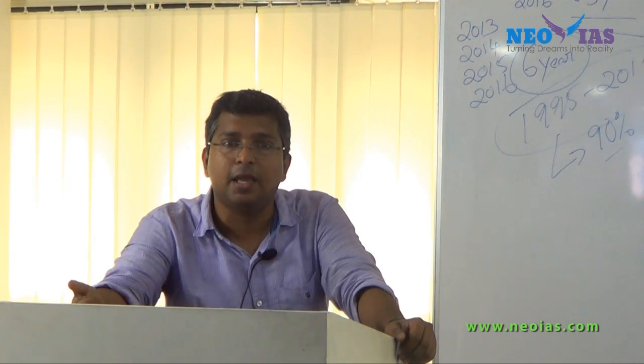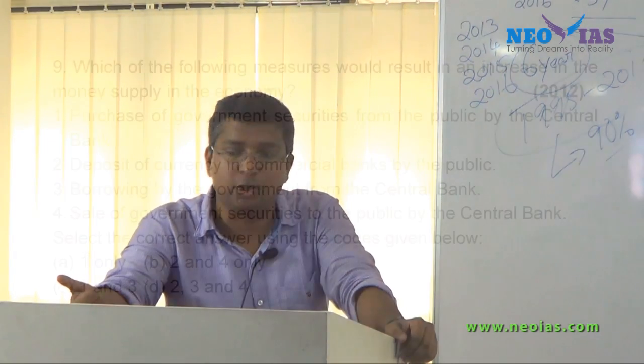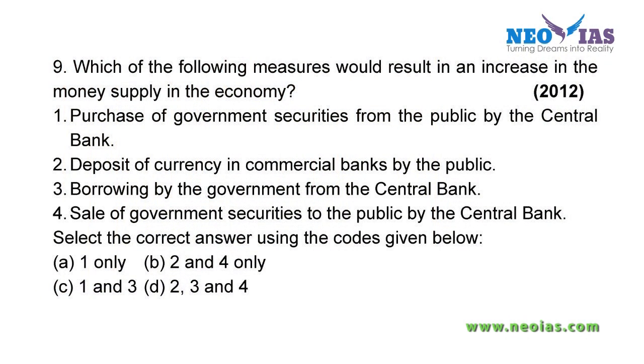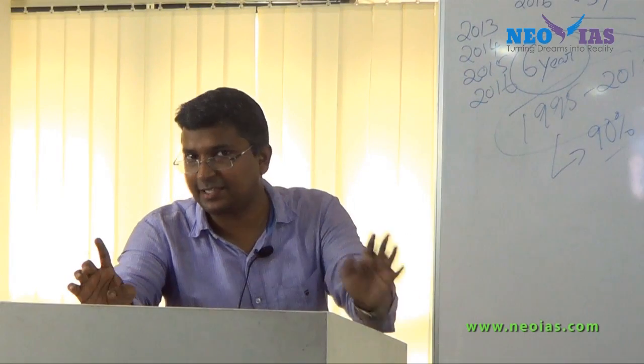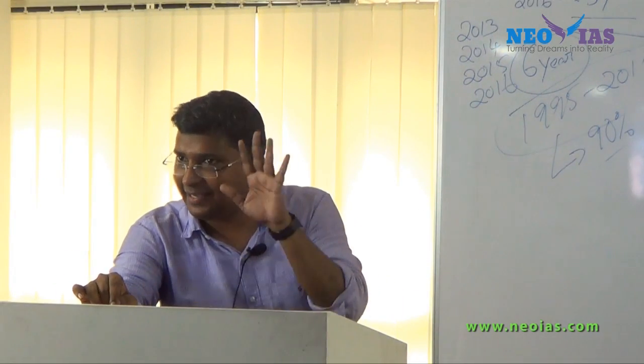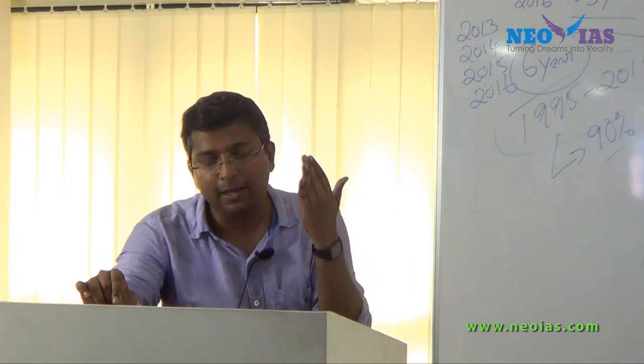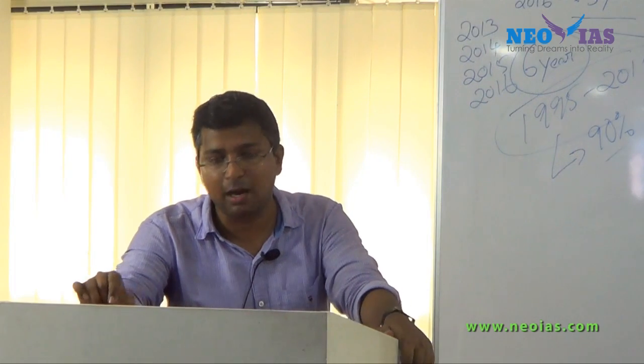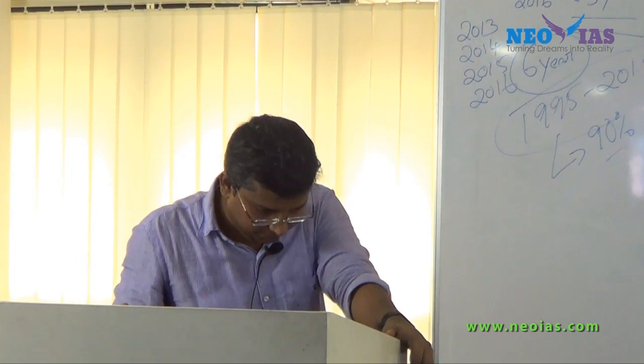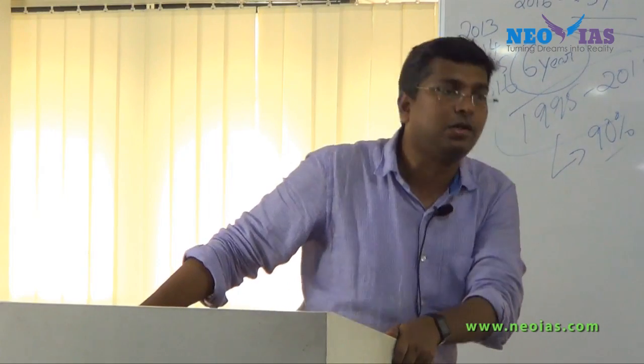The first statement is correct. If the first statement is correct, choice B and choice D are wrong. Eliminate them. Now what is left? You only need to find out whether the third statement is correct or not. Check the third statement. See, this is not a direct open market operation question. It is in relation to what will happen to the money supply. Now you just read it and tell: third statement, borrowing by the government from the central bank. Will it increase the money supply or not?